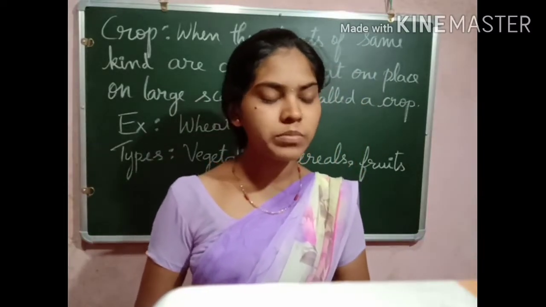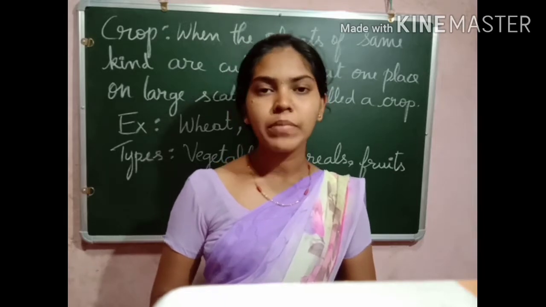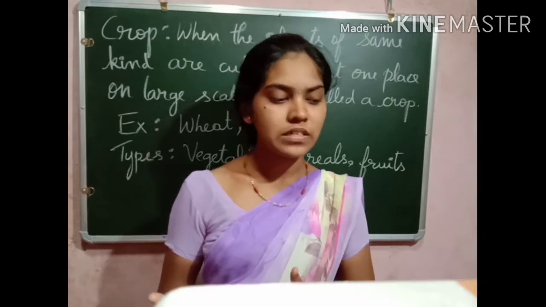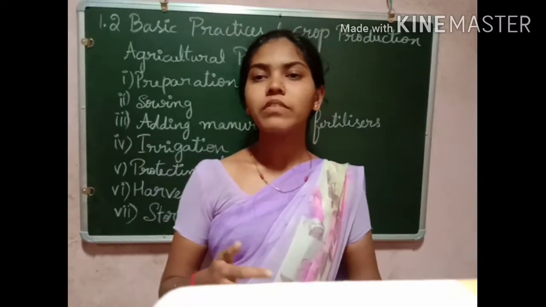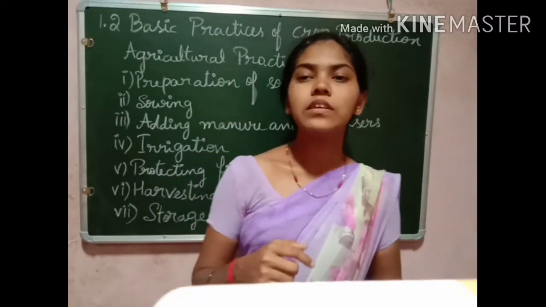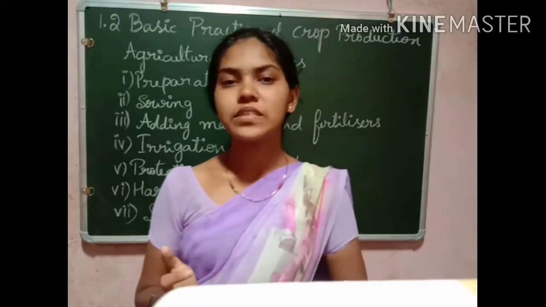These are the crops which are grown during the winter season. Besides these, during the summer season, people will grow different types of pulses, vegetables and all.